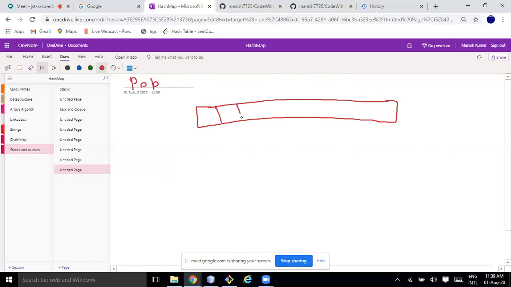So again, I am creating 10 indexes: 0, 1, 2, 3, 4, 5, 6, 7, 8, 9. Now we have elements starting from here. Maybe F is here.